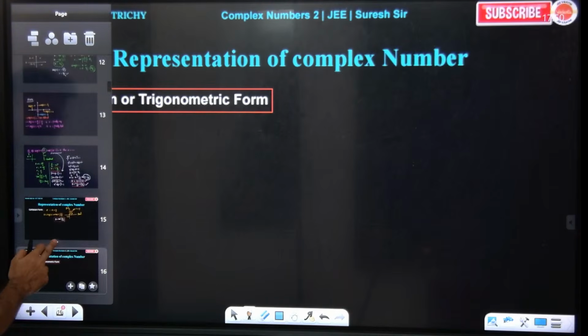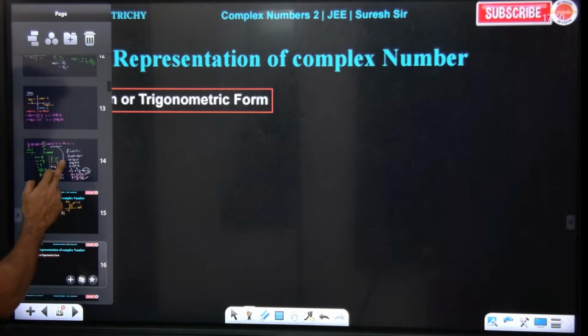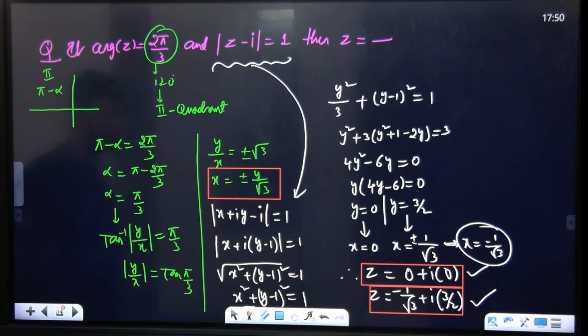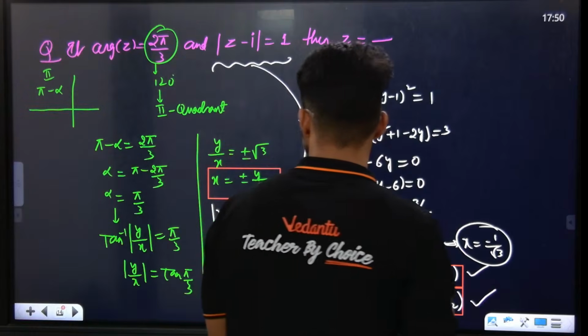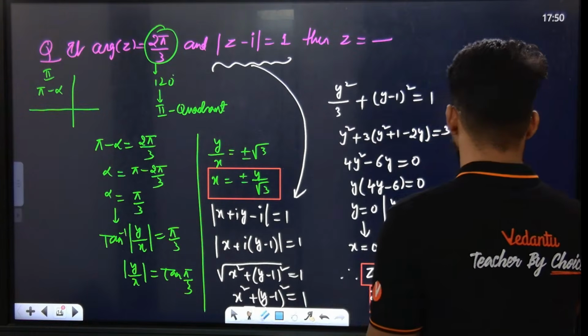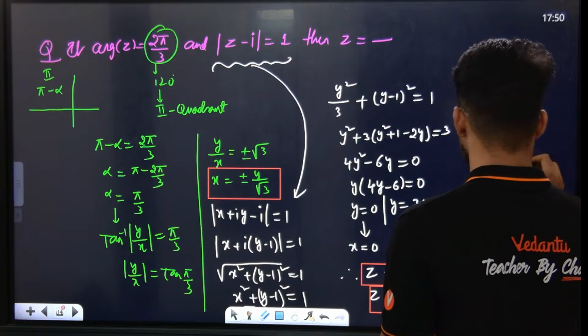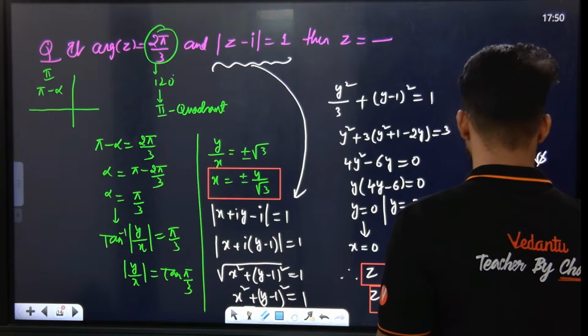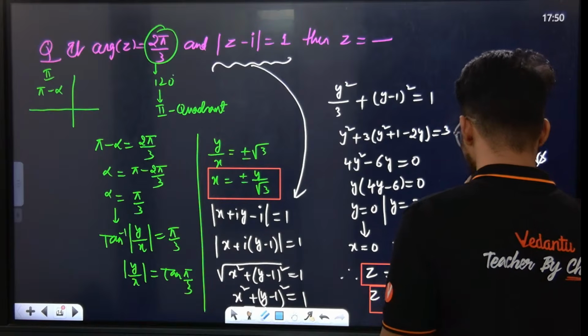X is equal to root 3 by 2. Oh, yes, my bad.